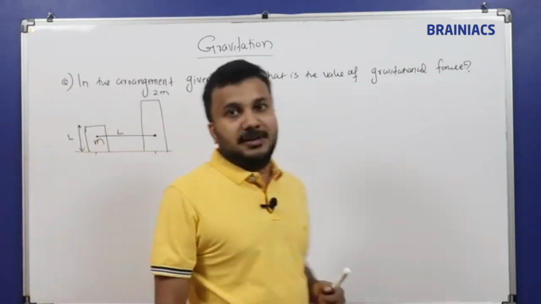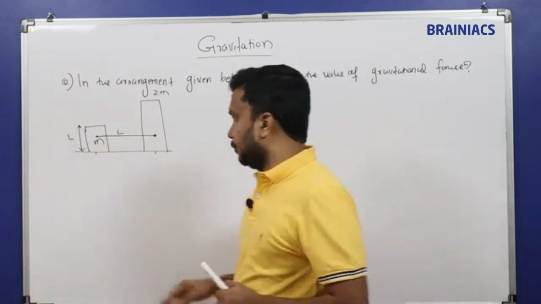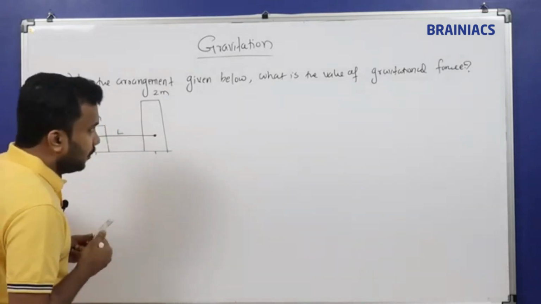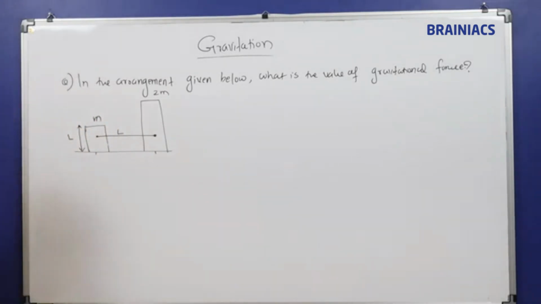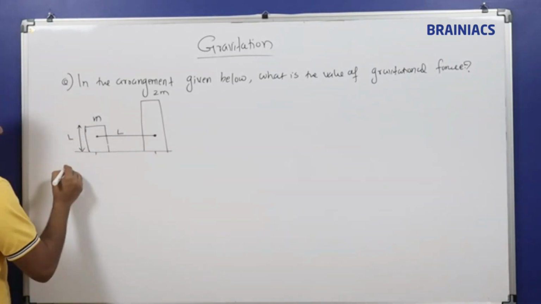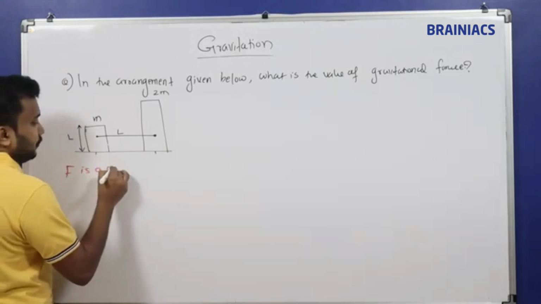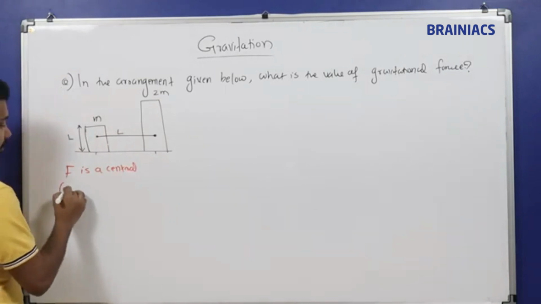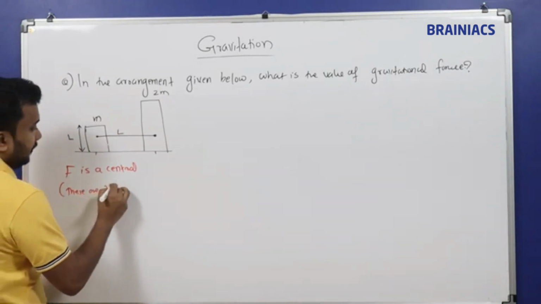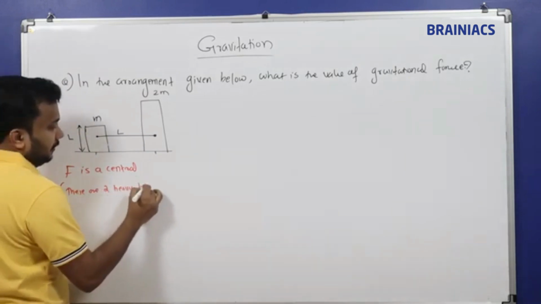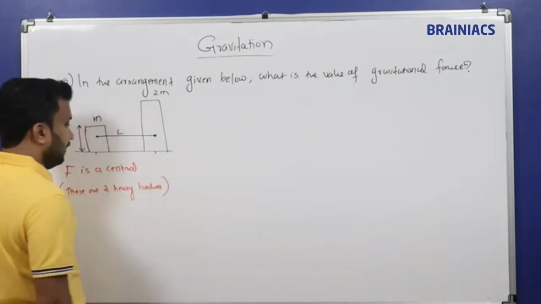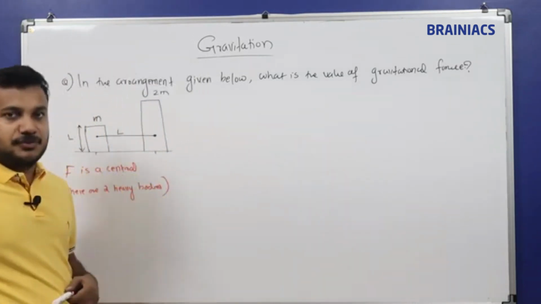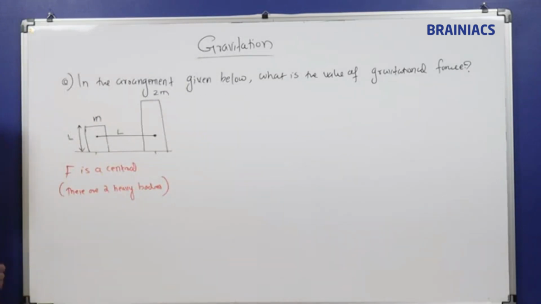Two masses will be there, the M body and the 2m body. So from this we need to find out the gravitational force. We know gravitational force is what kind of force? F is a central force. These are two heavy bodies, and F is a central force.